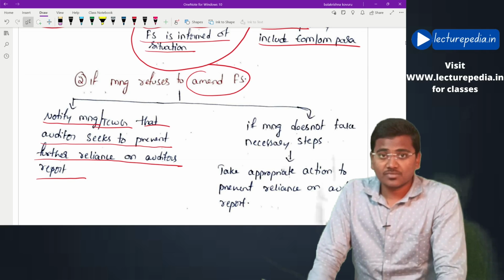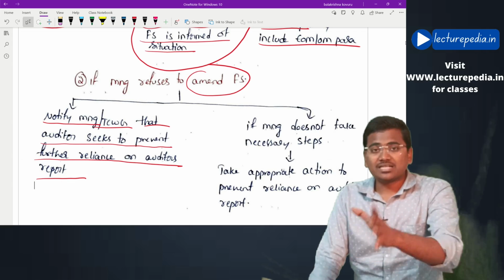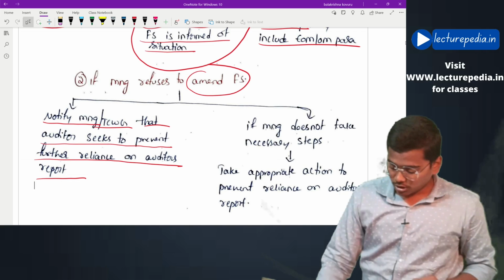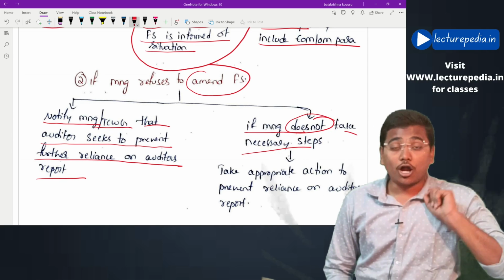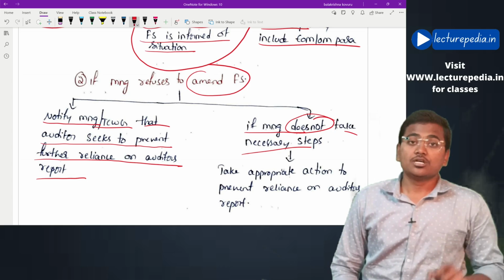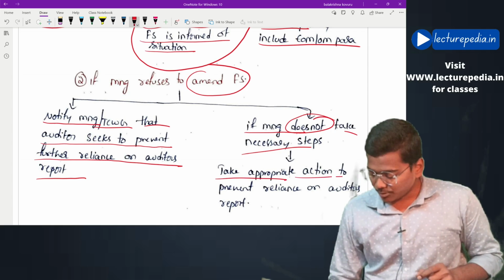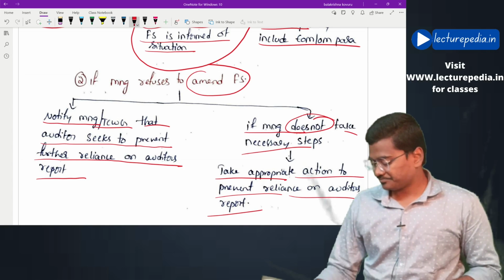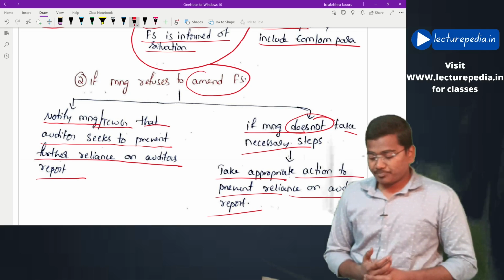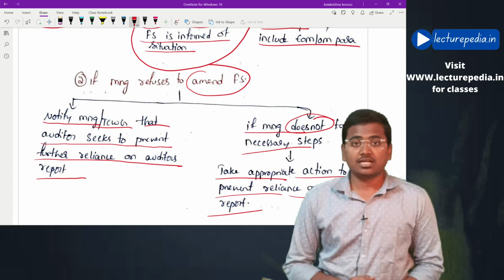In case management refuses to pass this information, then what the auditor will do is, if management does not take necessary steps, the auditor himself will take necessary steps to prevent reliance on his report. Take appropriate action to prevent reliance on the auditor's report. Hope this is clear. By this, revision of SA 560 subsequent events has been completed.